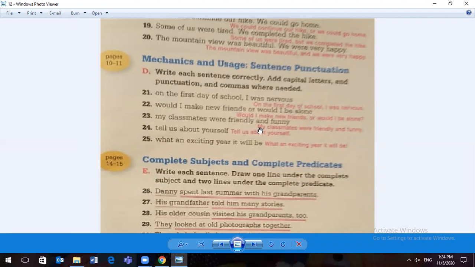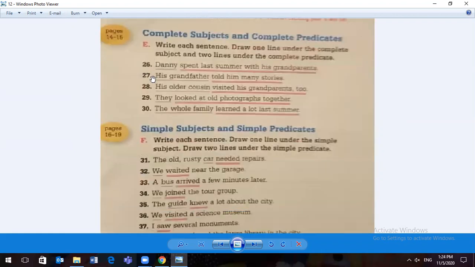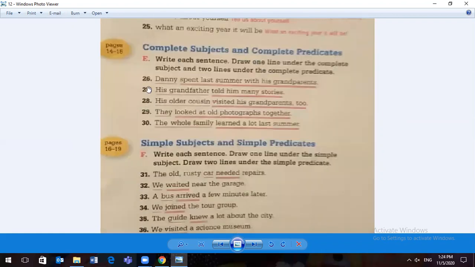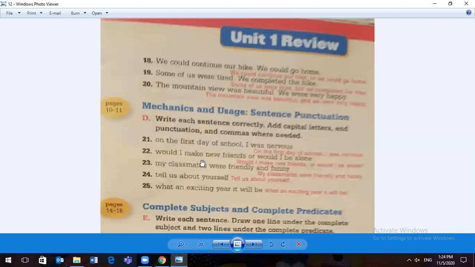My classmates were friendly and funny. Okay, this is a little bit blurry here. If you're having any trouble seeing or understanding, you need to take out your Language Arts textbook, page 69, okay? My classmates were friendly and funny. Capital M for the beginning of our sentence, period at the end. It is a statement. I am telling you something.